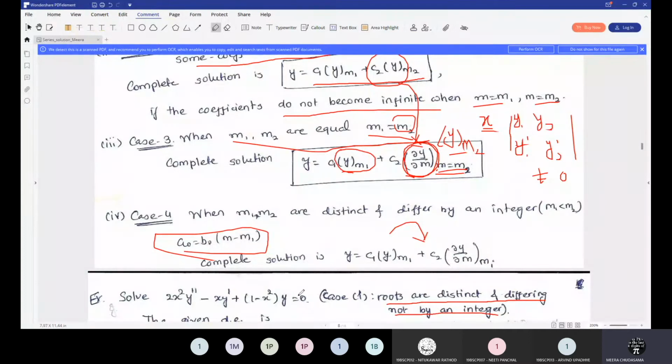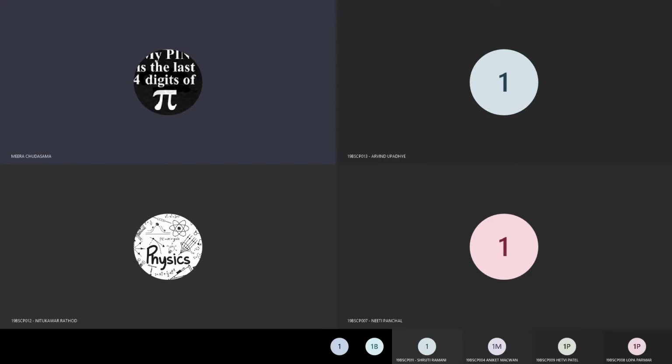But before this, you just try for this particular case, x is equal to 0 will be an ordinary point, or a regular singular point, or an irregular singular point. You just check and let me know. Try this in your notebook right now. I will give you 5 minutes. Randomly I will ask anyone.